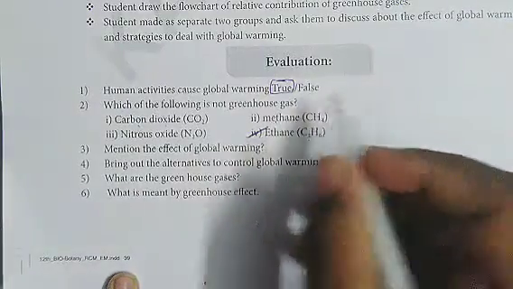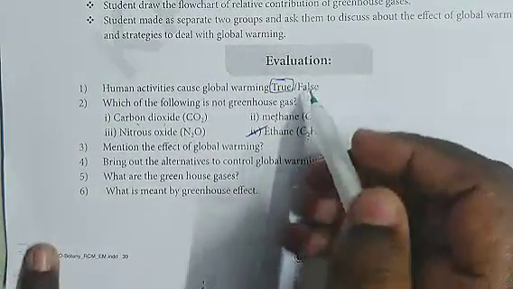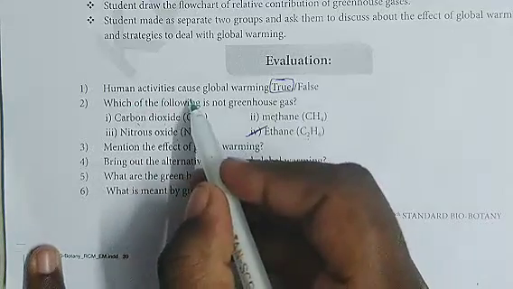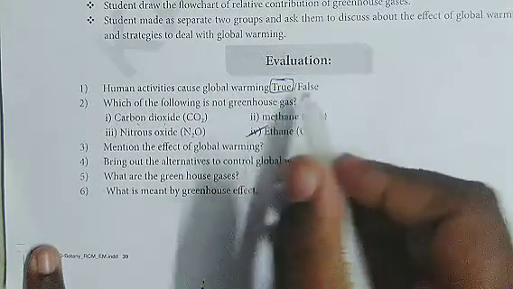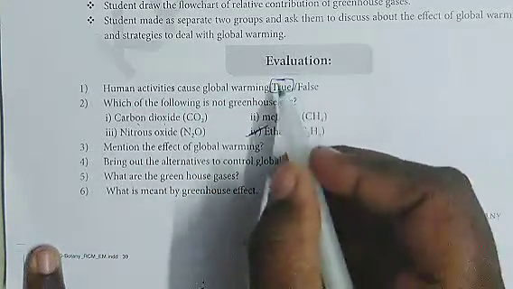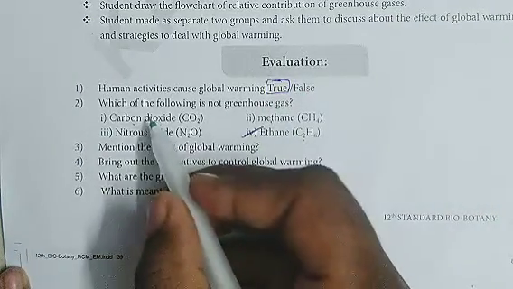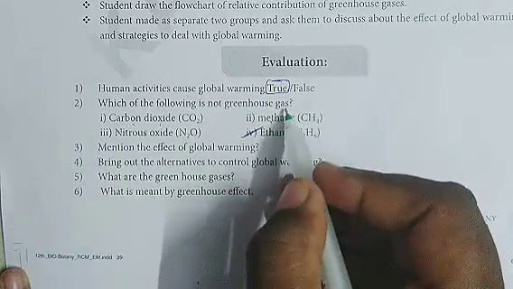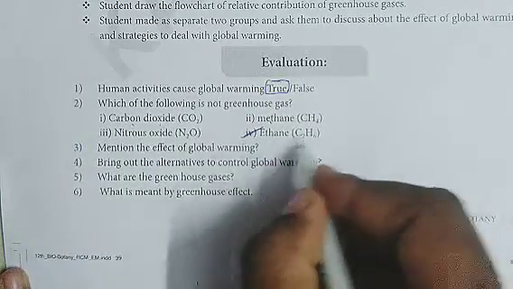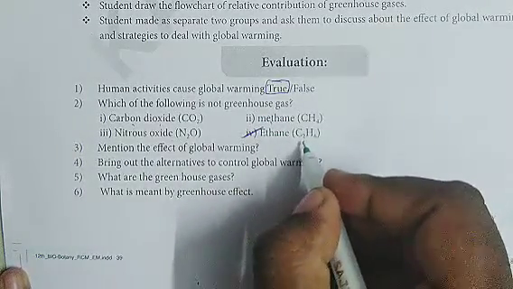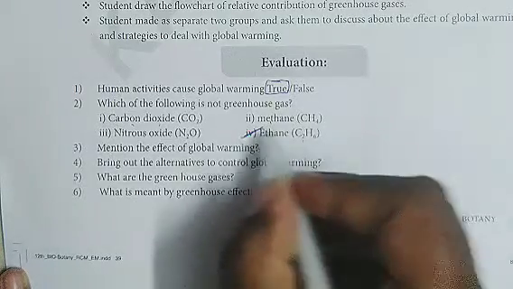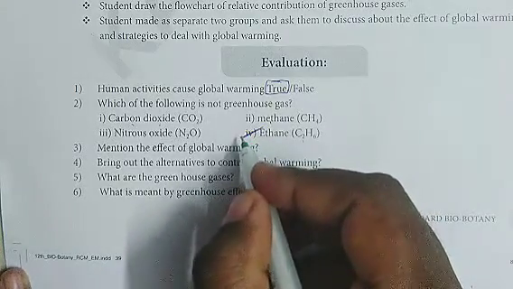So for unit 12 part 1 evolution, we are going to see first question, human activities cause global warming. State whether it is true or false. The correct answer is true. Next, second one, which of the following is not greenhouse gas? The correct answer is option 4, ethane, C2H6. This is the answer for second question.